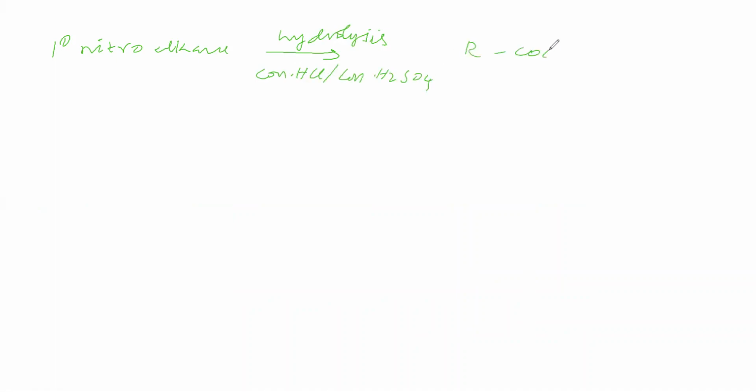Now we take a primary nitroalkane and hydrolyze it in the presence of concentrated HCl or concentrated sulfuric acid. The product is a carboxylic acid. But if it is treated with base and then hydrolyzed with sulfuric acid, the product is an aldehyde.